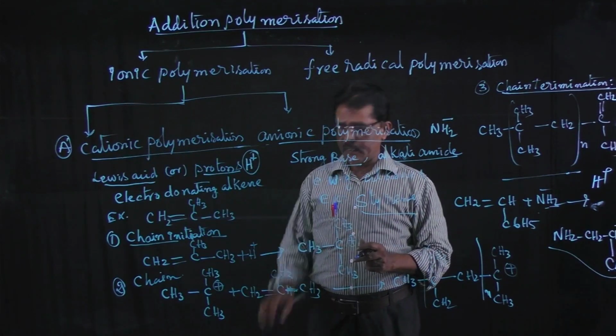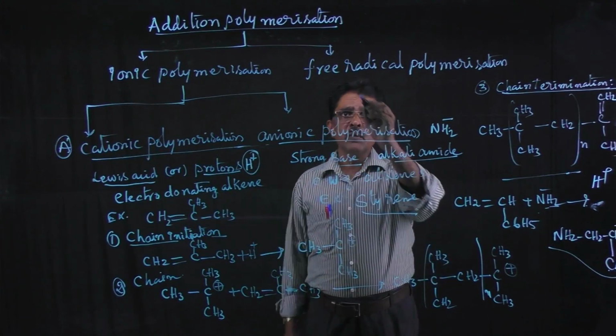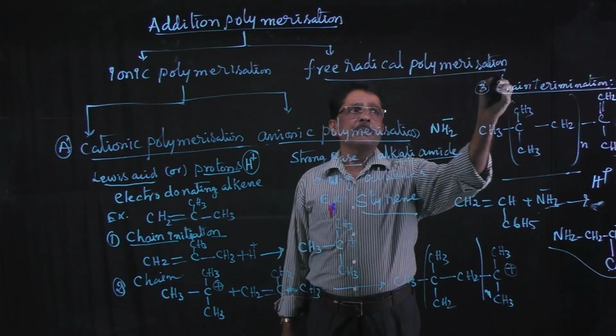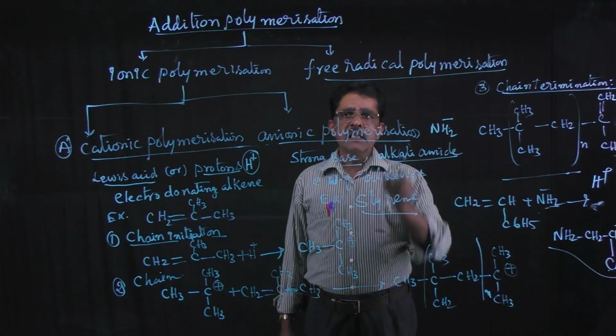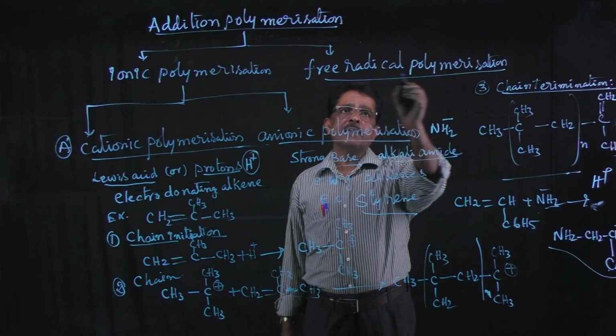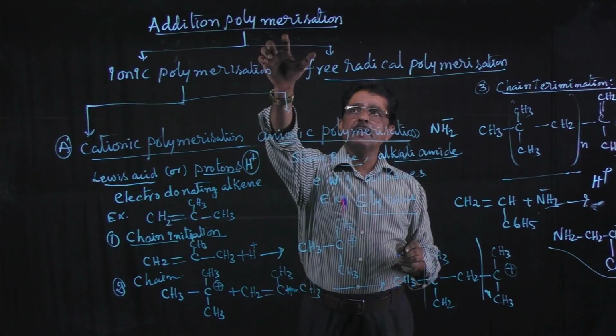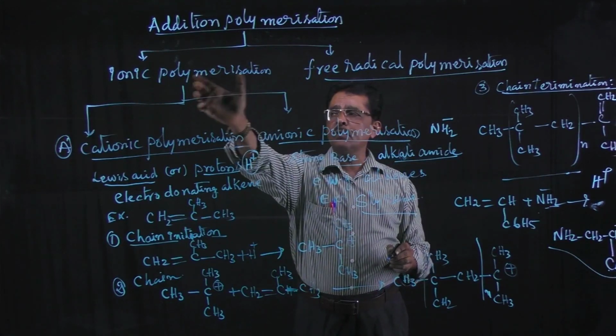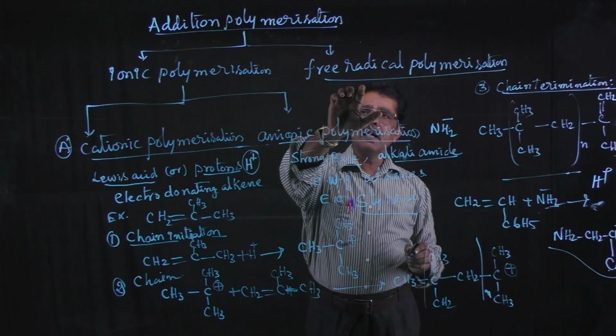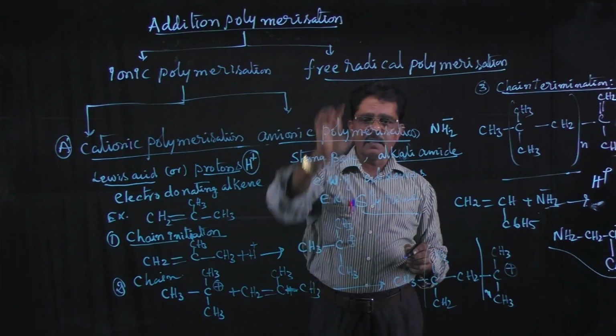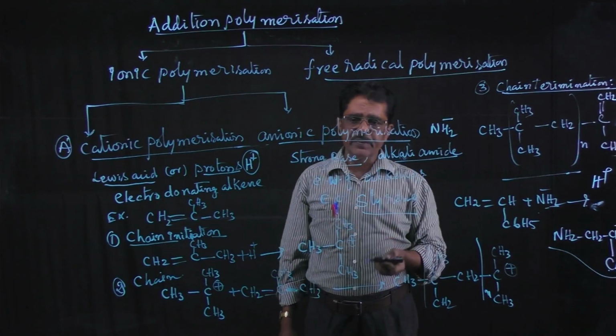Okay, in the next video class we will discuss free radical polymerization reaction. So addition polymerization is mainly classified into ionic polymerization and free radical polymerization. Free radical polymerization I will discuss in the next video.